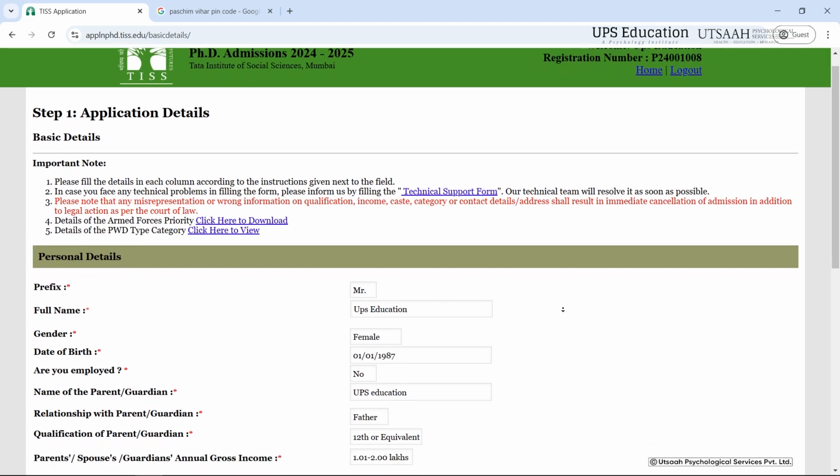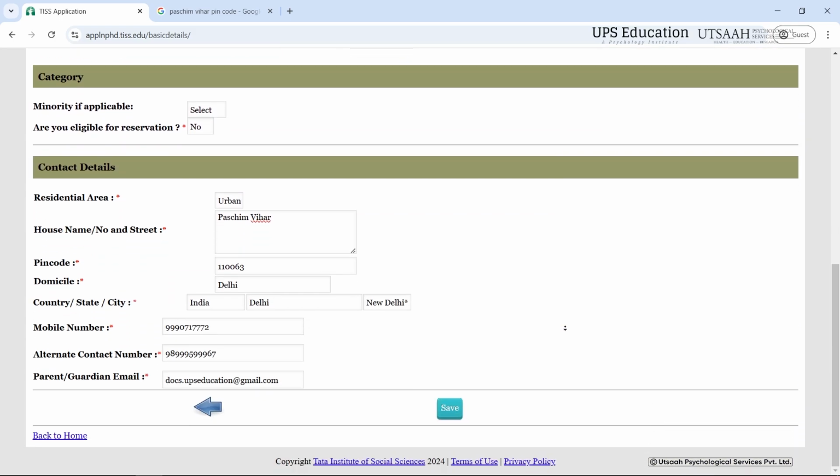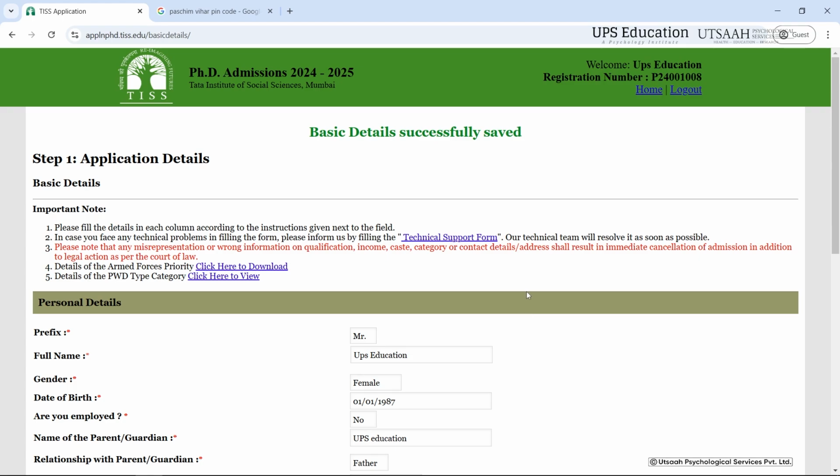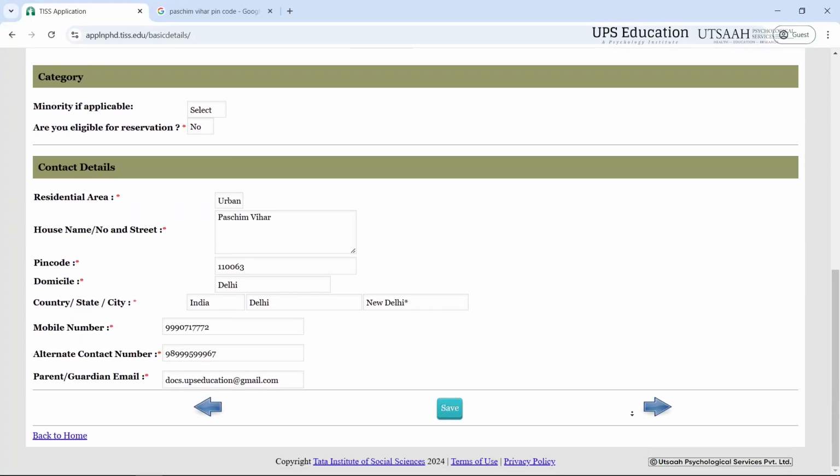As you can see that I have filled all of the required information, and again you just have to fill your own information. Here I am filling my details, and then you just have to click on save. Just check for all the necessary details that you have filled everything, and then you can just click on next.